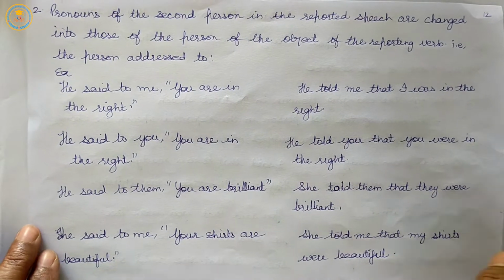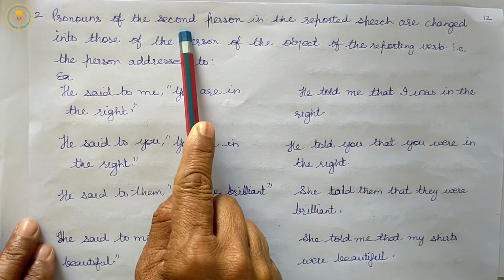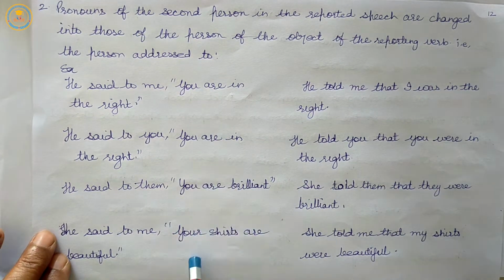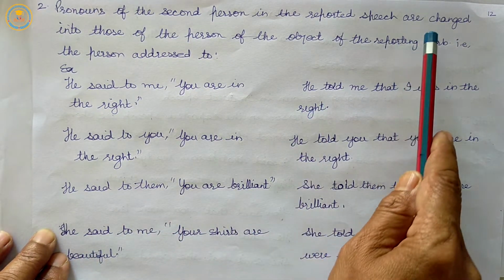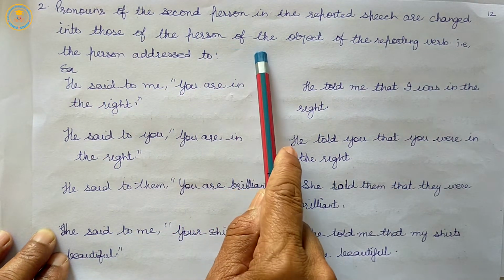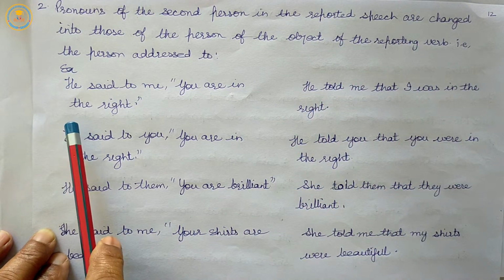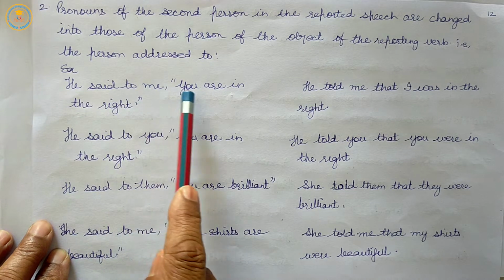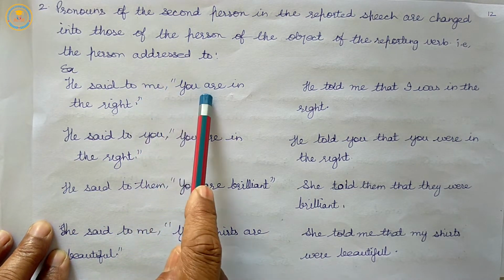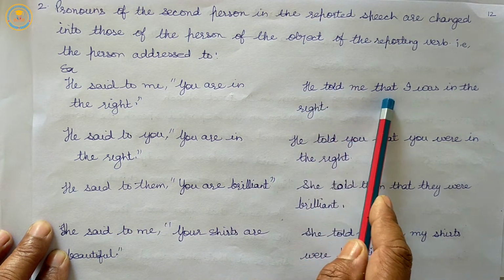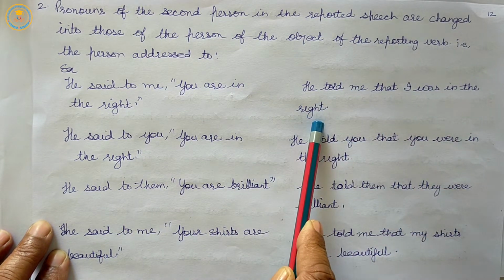Now our second rule is pronouns of the second person. Pronouns of the second person in the reported speech are changed into those of the person of the object of the reporting verb, the person addressed to. He said to me, "You are in the right." He told me that I was in the right.